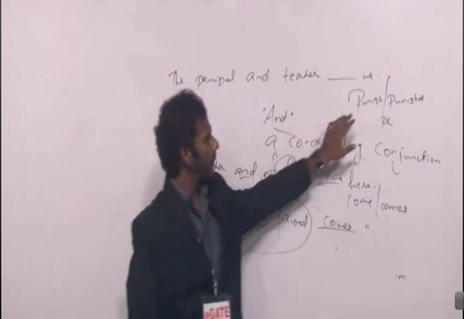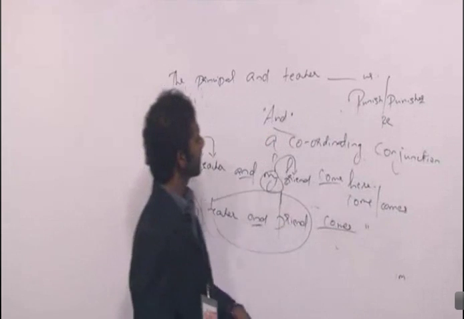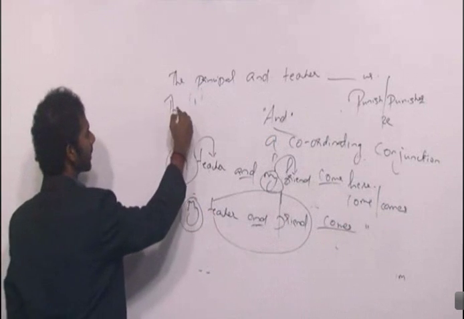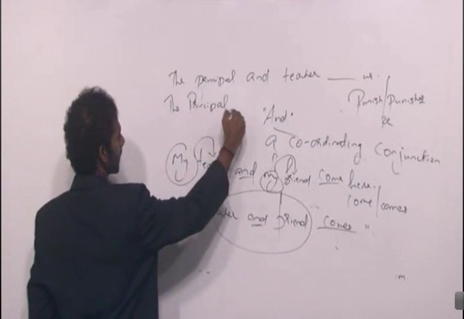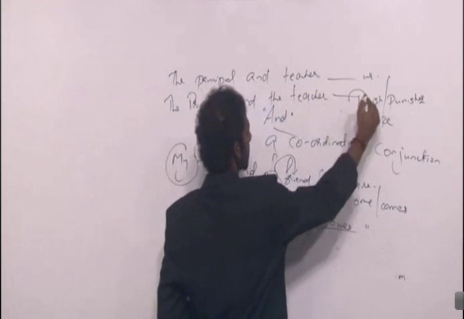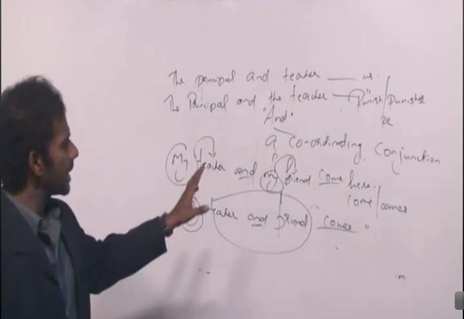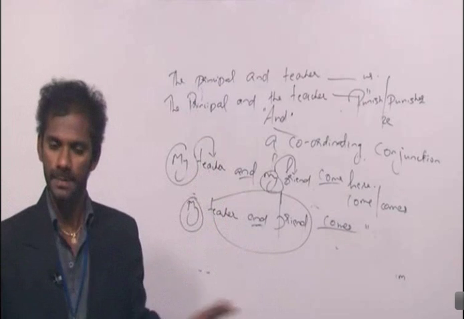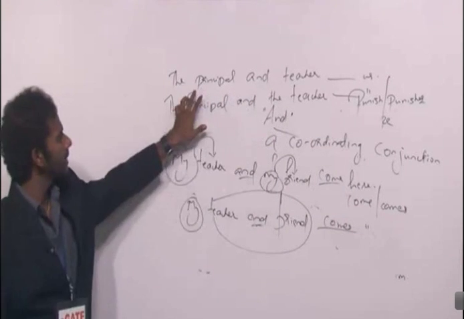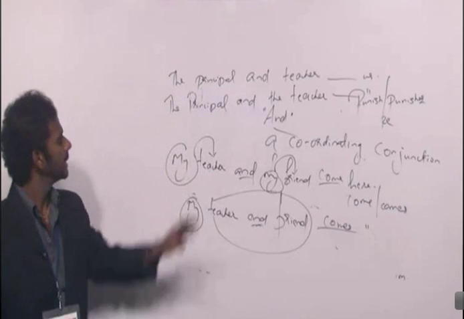As you know, punish is plural. Punishes is singular because of the "es". The principal and teacher dashes. One more sentence. The principal and the teacher dash us. The principal and the teacher dashes. Same options, punish, punishes. Clear? Come to the first sentence. The principal and teacher. In the first sentence, is "and" combining two similar entities or two different entities? The principal and teacher.